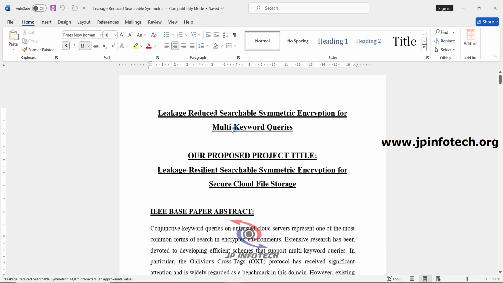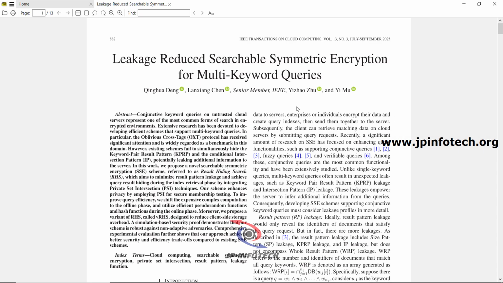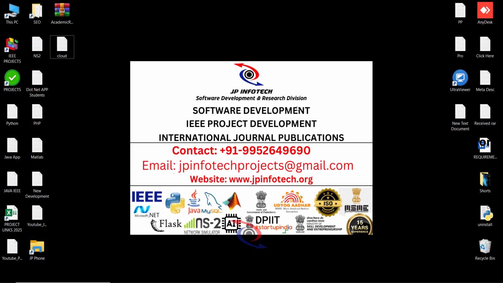So this is all about the project Leakage-Resilient Searchable Symmetric Encryption for secure cloud file storage, based on the IEEE base paper, Leakage Reduced Searchable Symmetric Encryption for multi-keyword queries.